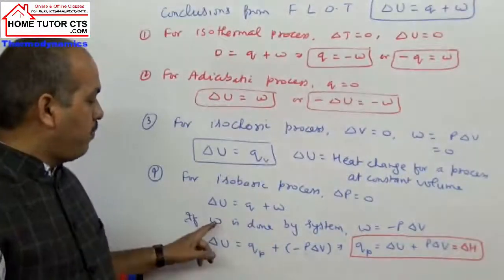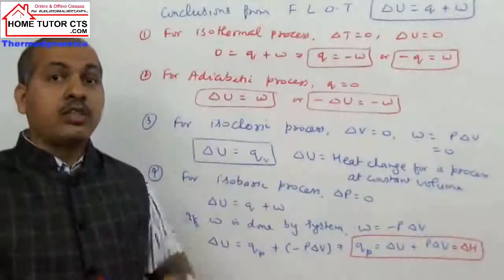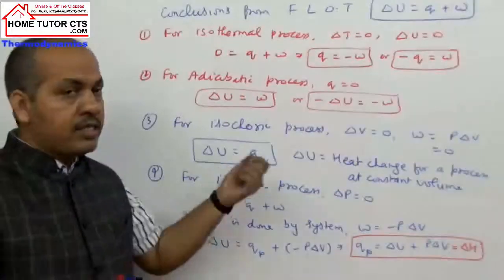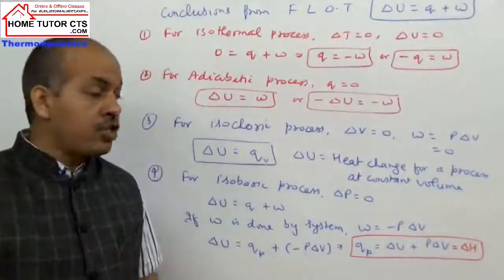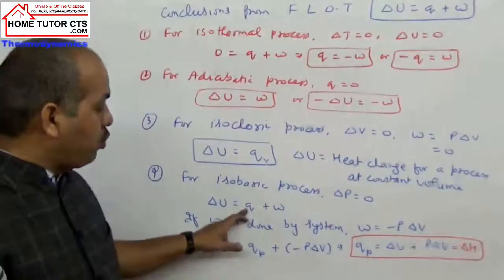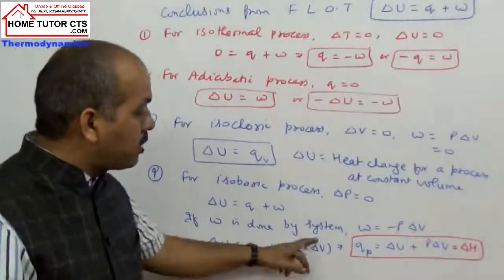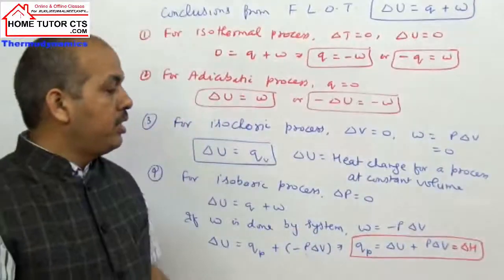In the expression we took earlier, if work is done on the system it is positive, and if work is done by the system, work is minus P delta V, pressure-volume work. Replacing Q with QP, QP is delta U plus P delta V, and this expression will be shown to you after some time as delta H.